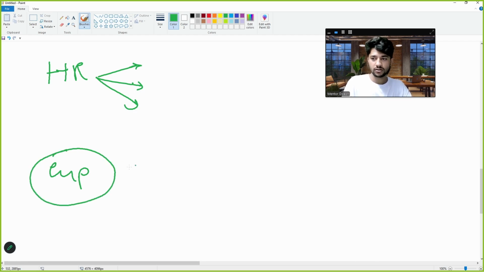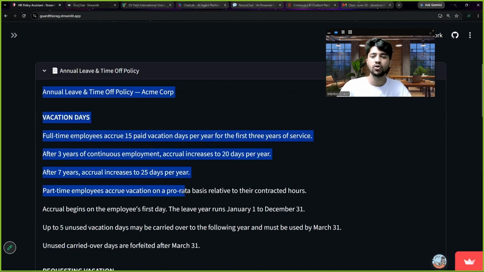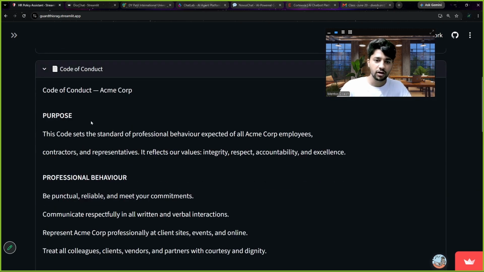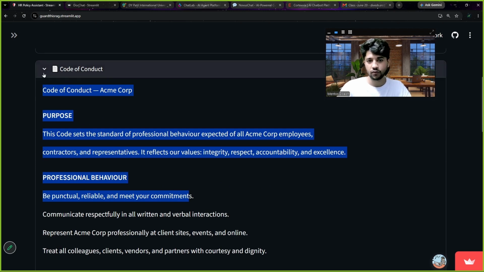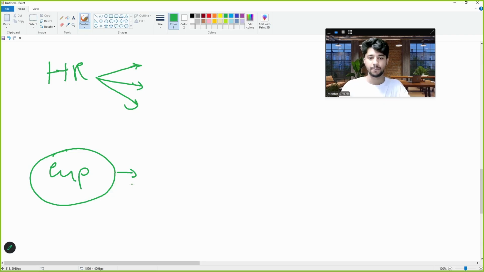Now, what these employees are always doing, every time they want to take a new step, for example, annual leave policy. Employees don't remember the leave policies, so they have to talk to HR. They don't remember the code of conduct. They have to talk to HR. Always they are calling the HR, even though HR has told them multiple times. Now this is a problem. HR is getting really fed up.